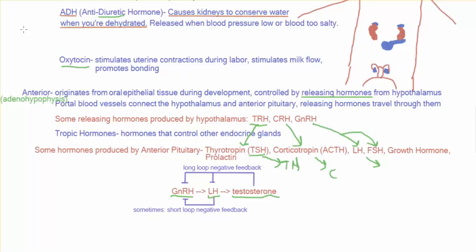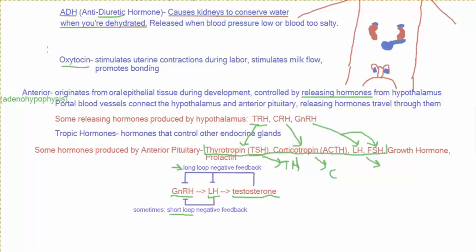The first type of negative feedback loop is called long loop negative feedback, and it's where the end hormone, in this case testosterone, inhibits the release of LH and GnRH, which causes the release of less testosterone and enables testosterone to be kept at a stable level. Long loop negative feedback occurs with all 4 traditional tropic hormones from the anterior pituitary: TSH, ACTH, LH, and FSH. Sometimes you can also have short loop negative feedback, which is where the anterior pituitary hormone feeds back to stop release of the releasing hormone.